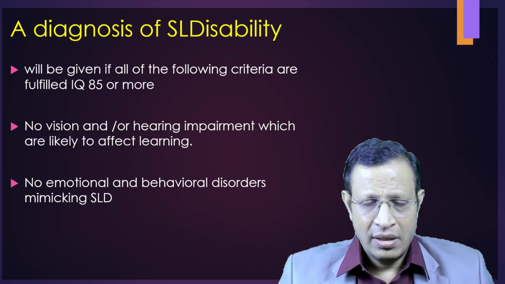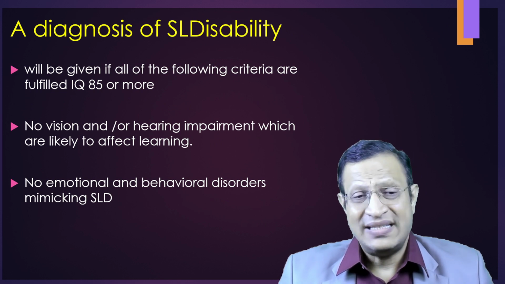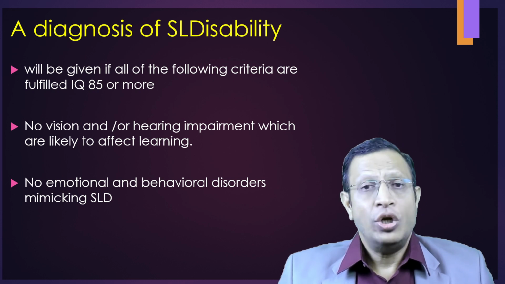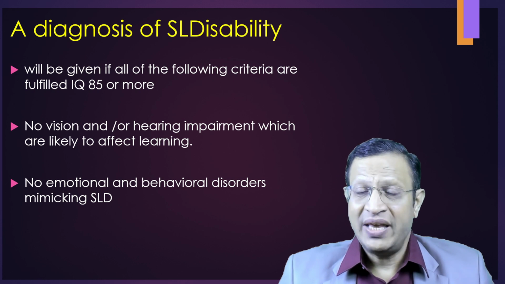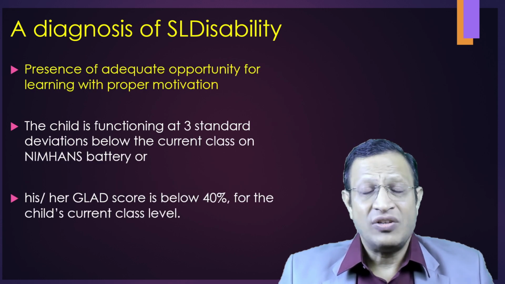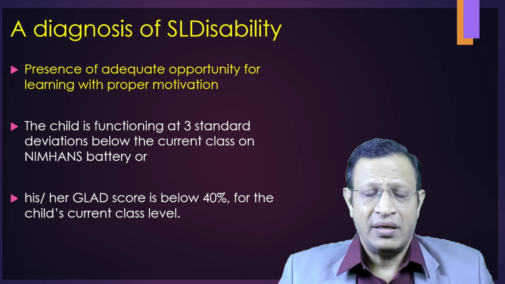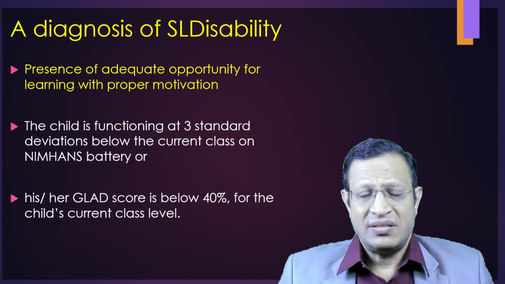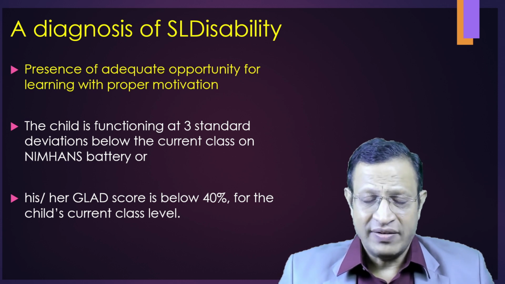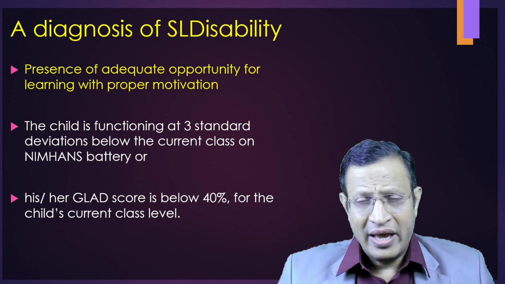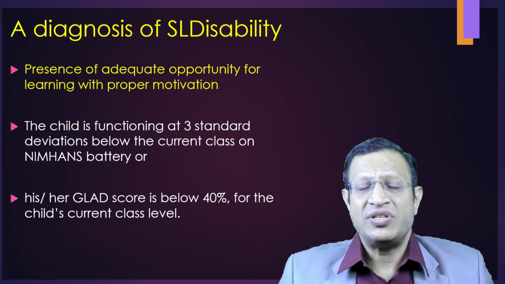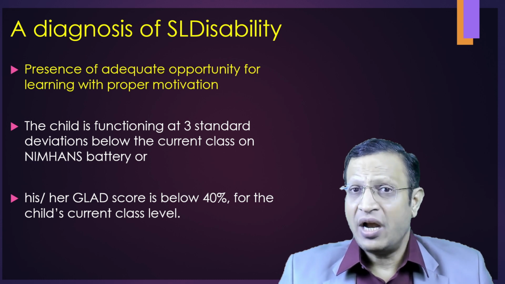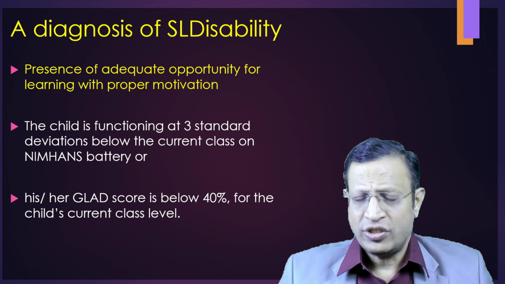Further, we have to understand that there should be no vision and hearing problem, and no emotional and behavioral problems which are mimicking SLD, and the presence of adequate opportunity for learning with proper motivation has to be given. That means a remedial measure has to be done, which is clearly mentioned even in ICD and DSM-5, which say that a reasonable degree of remedial measures have to be taken for 6 months, and in spite of that, if the disability continues to be there, then only the disability certificate has to be issued.